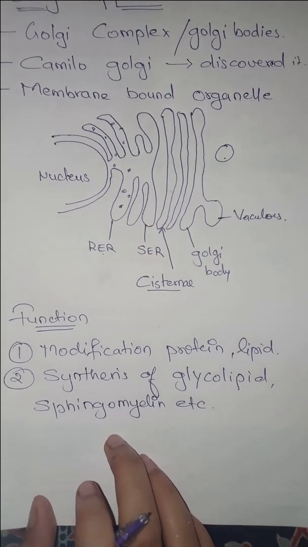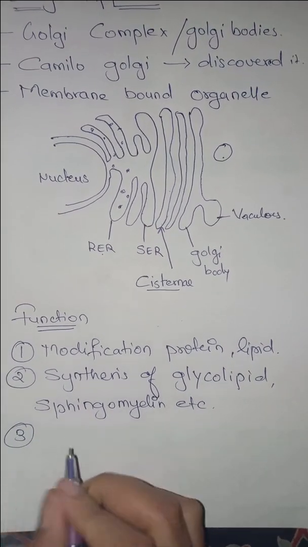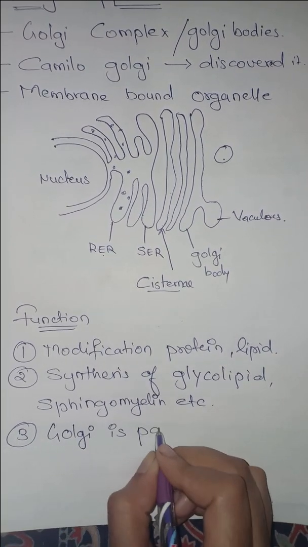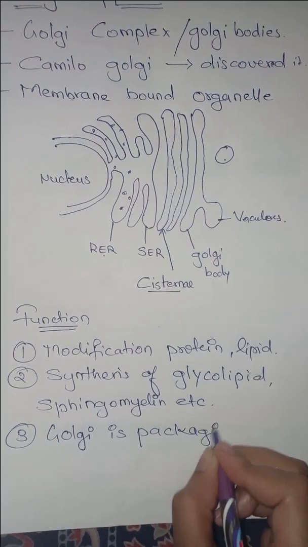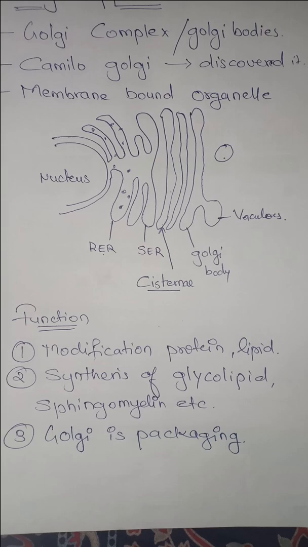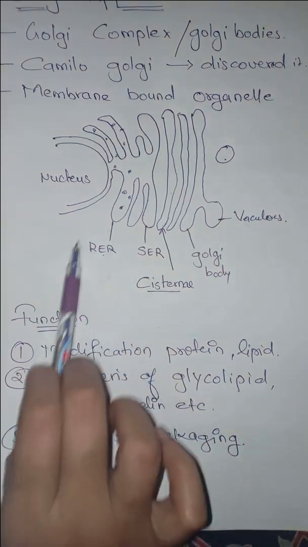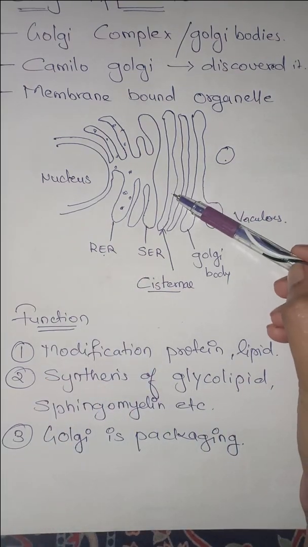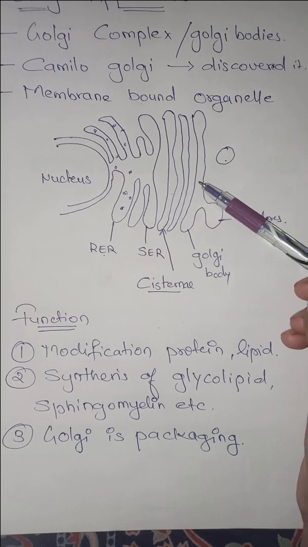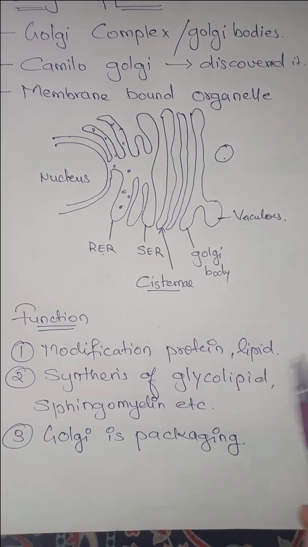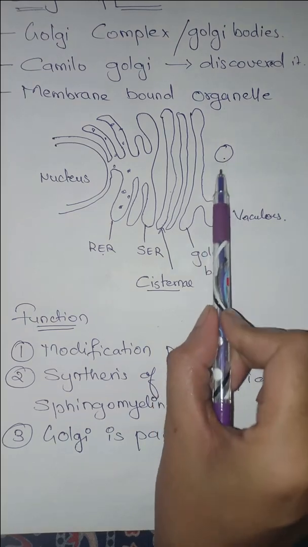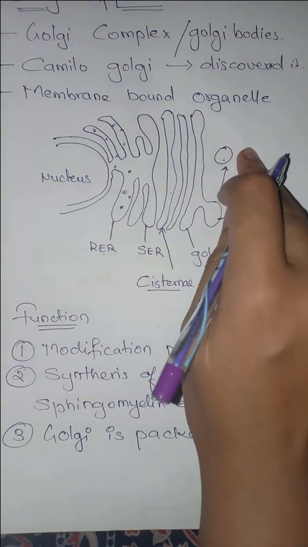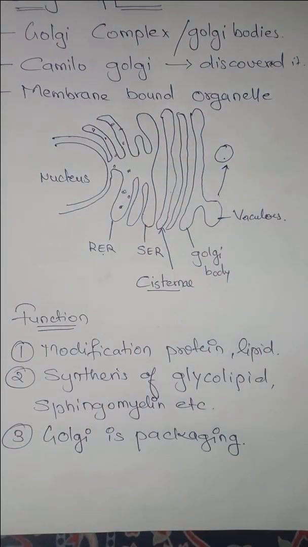Apart from that, the most important function of the Golgi is called packaging. In what sense? Whatever proteins and lipids come from the endoplasmic reticulum are in the Golgi and undergo modification, and once that is done, they are packed into vacuoles like this, this vacuole is broken off and forms vacuoles like this, and these vacuoles are sent to different parts of the cell.